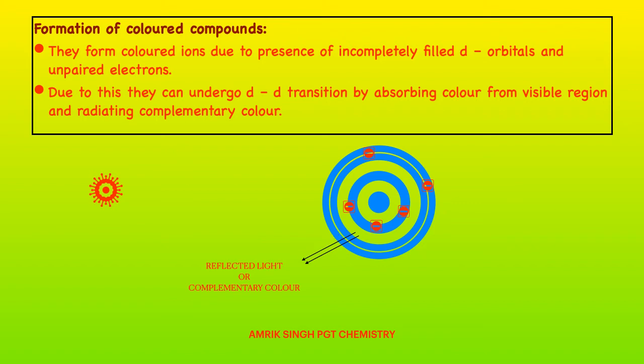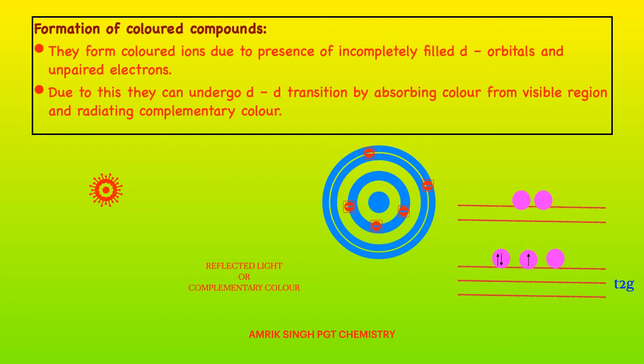Actually, what is happening in between is that the d orbitals, when these elements form compounds, do not remain degenerate. They break down into two groups: one is t2g and the other is eg. The three dxy, dyz, dzx are t2g, and eg are dx2-y2 and dz2. As white light falls, excitation of electrons takes place, and some portion of white light is absorbed in this process, and the reflected light is the color of that compound.